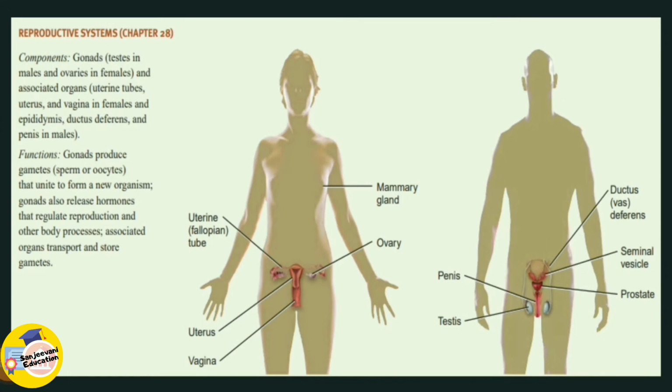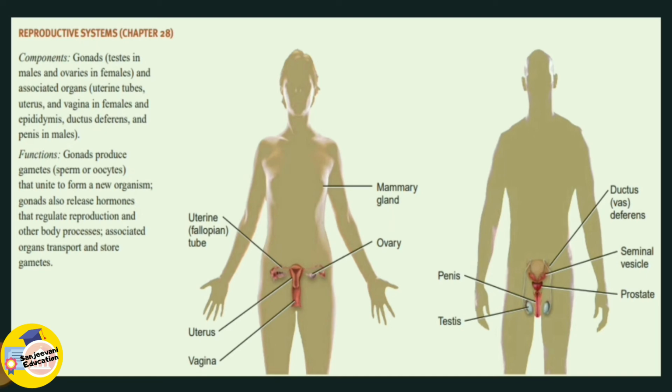So the last system which we study is the reproductive system, the female reproductive system and the male reproductive system. Again, the diagram here is very important from the examination point of view. The labeling and diagrams are often asked.